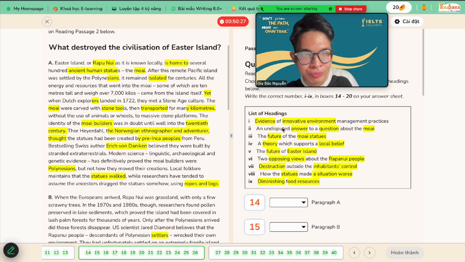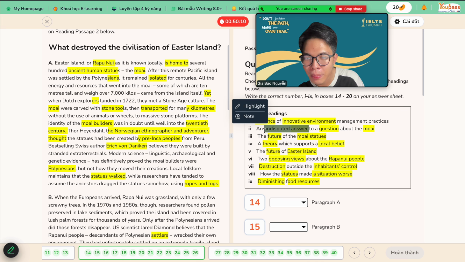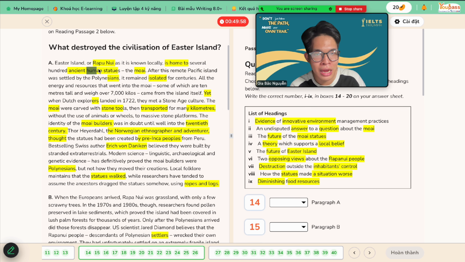Okay, move on to the first one. Paragraph A, which one? Evidence of innovative environment management practice, an undisputed answer to a question about Moai. So what is the question here? What is the undisputed question here? We have one question, which is who built the human statues, the Moai, right? Who built them? And we have so many suggestions right here from Thor, from Daniken, and from modern science as well.